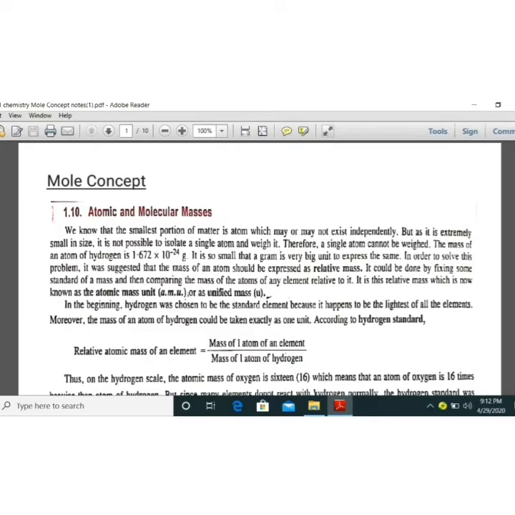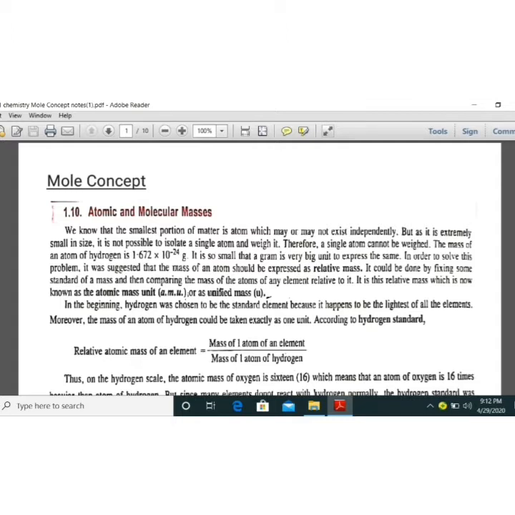Today we'll study the mole concept. Before starting this, we'll recapitulate the little portions we studied in class 9 and 10. That is atomic weight, molecular weight, and you have to know about the gram molecular weight. You have studied the mole concept a little bit, but we'll study it elaborately in class 11.